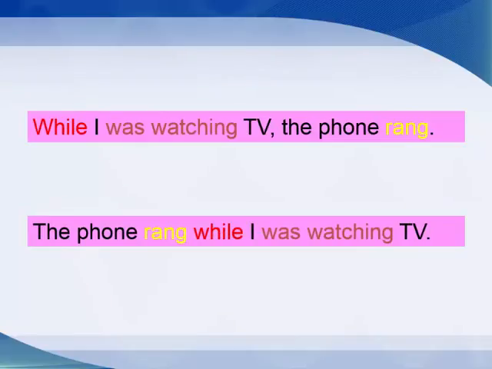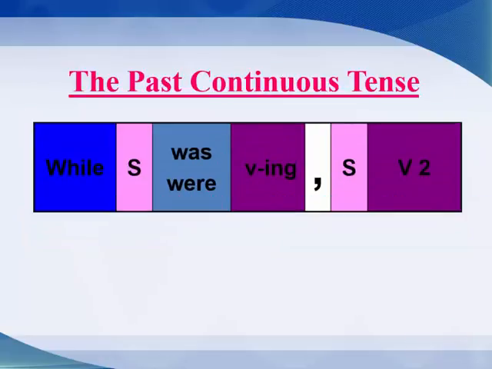Read this example. While I was watching TV, the phone rang. And also I can say the phone rang while I was watching TV. How can you form the past continuous tense? You use a time word like while or when, and you have two actions.